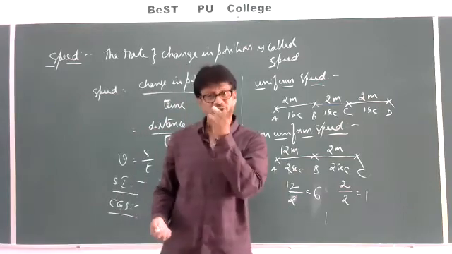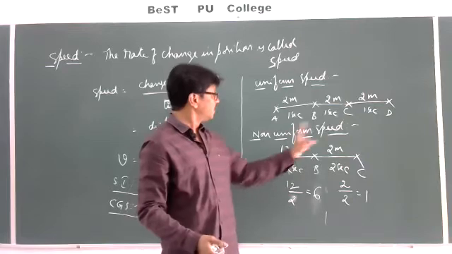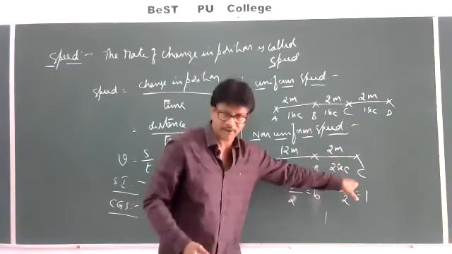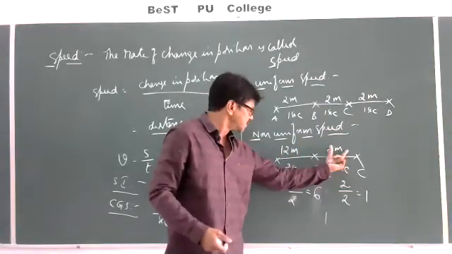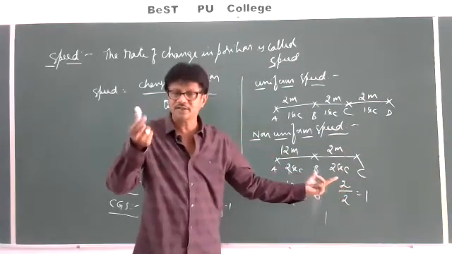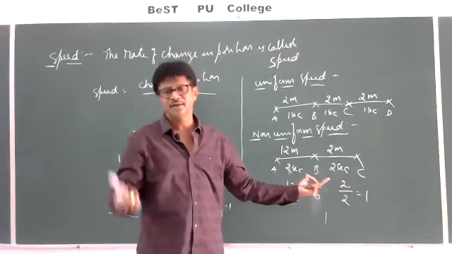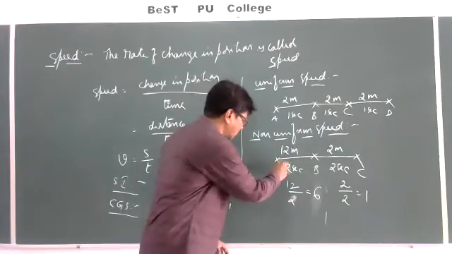But we should not use the word. If a body covers unequal distances in unequal intervals of time, sometimes it may or sometimes it may not be considered as non-uniform. For example, you take this is also 12 now.